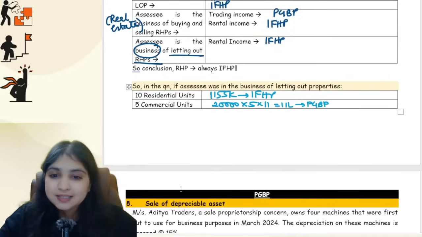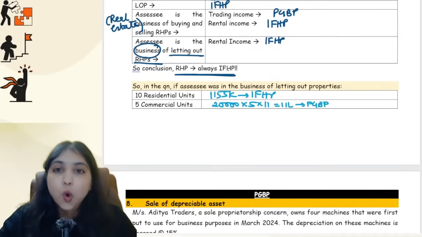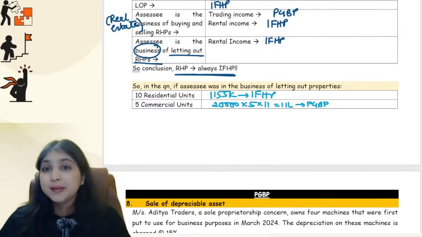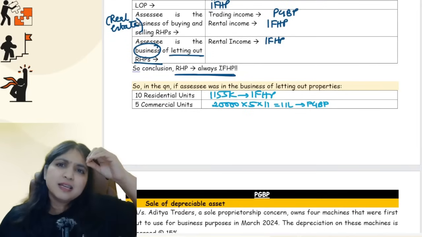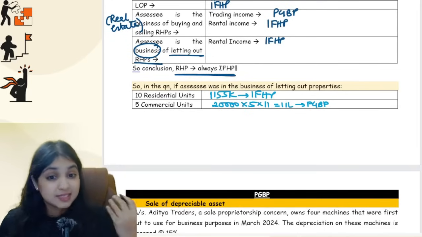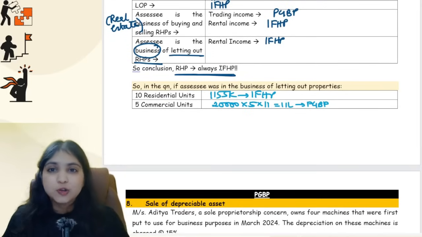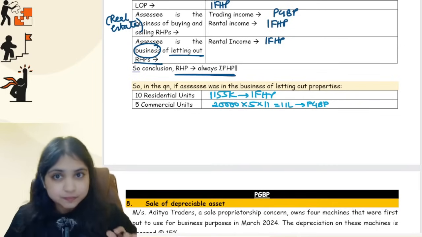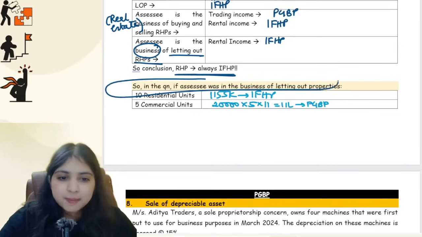So therefore, can I say, guys, residential properties will always stay under the IFHP head only. It will never go to the PGBP head. Residential property, doesn't matter what business the assessee is doing. This is like one shortcut for us, that residential house property will always stay under the IFHP head only. No exception for this.